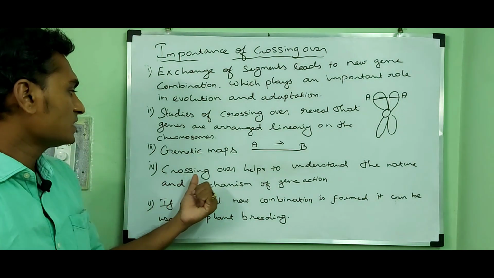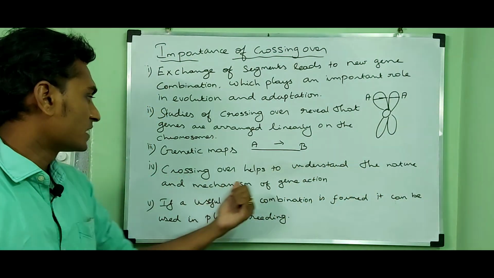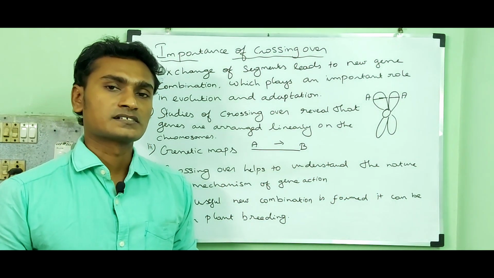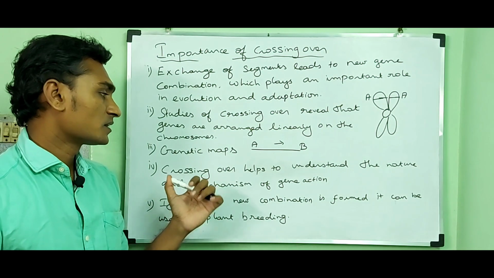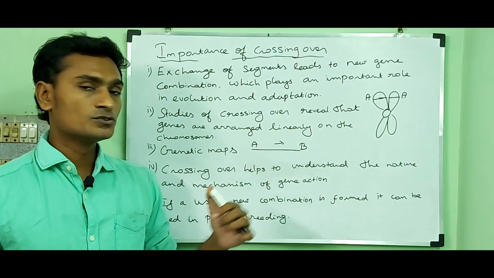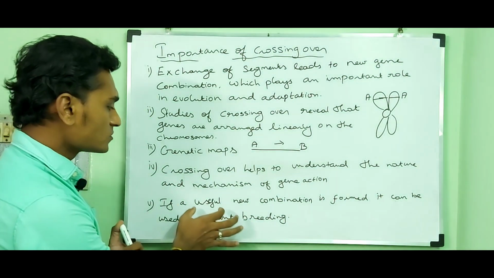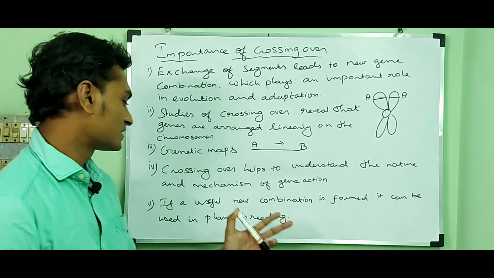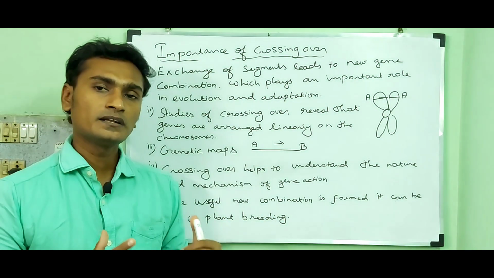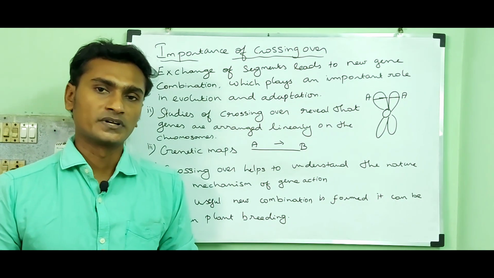Then crossing over helps to understand the nature and mechanism of gene action. So crossing over helps to identify the expression of new genes. Then the fifth point, if a useful new combination is formed, it can be used in plant breeding. So it will be helpful to plant breeders.